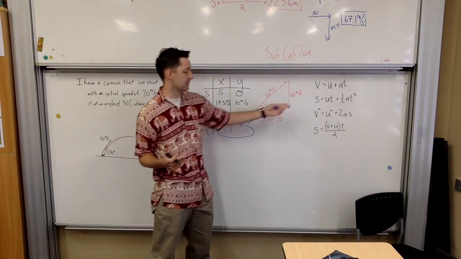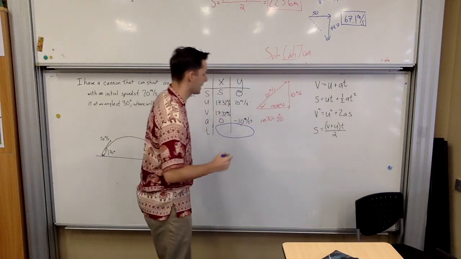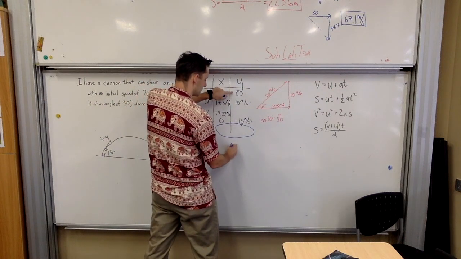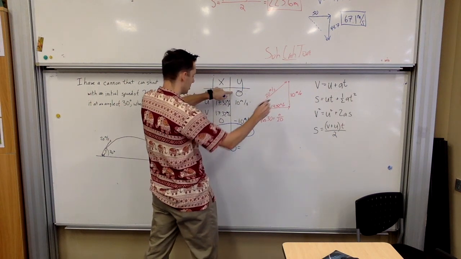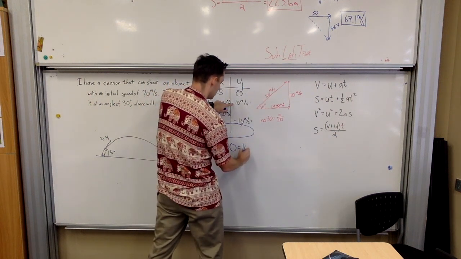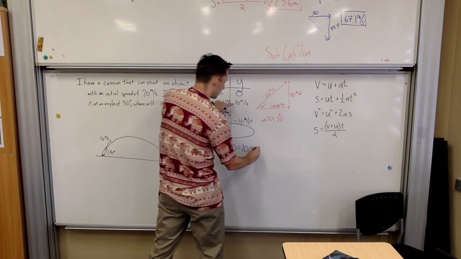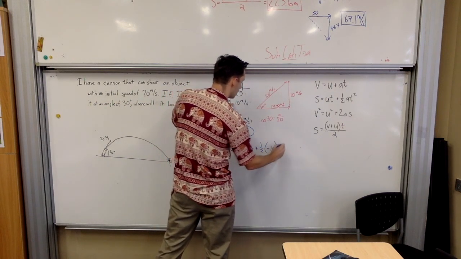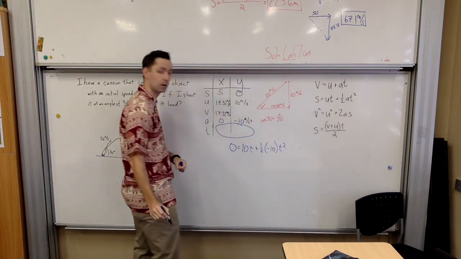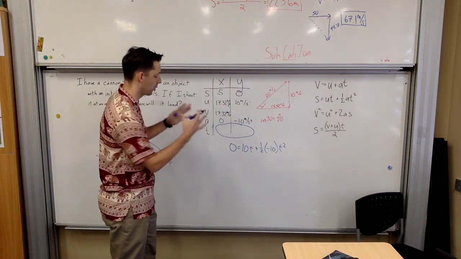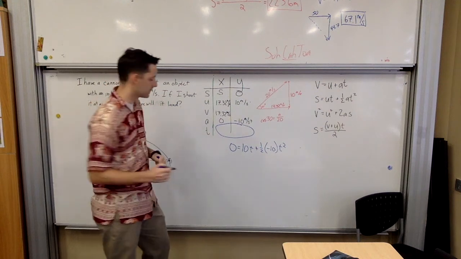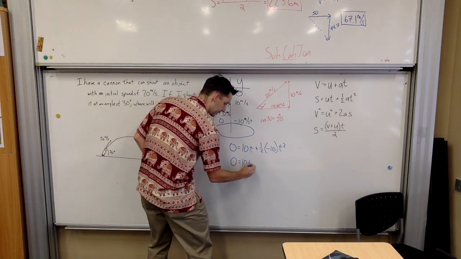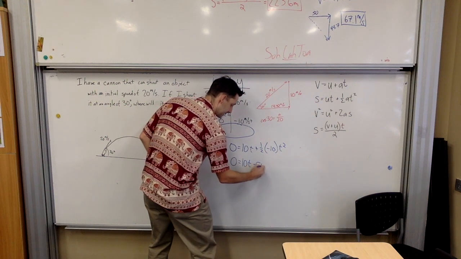Notice that this could be the same equation as last time. So S equals ut plus 1/2 at squared. So S, 0, equals U, which was 10, t, plus 1/2 times A, which is negative 10, times t squared. Okay, at this point, I should be able to solve that. Okay, so I got 0 equals 10t minus 5t squared.